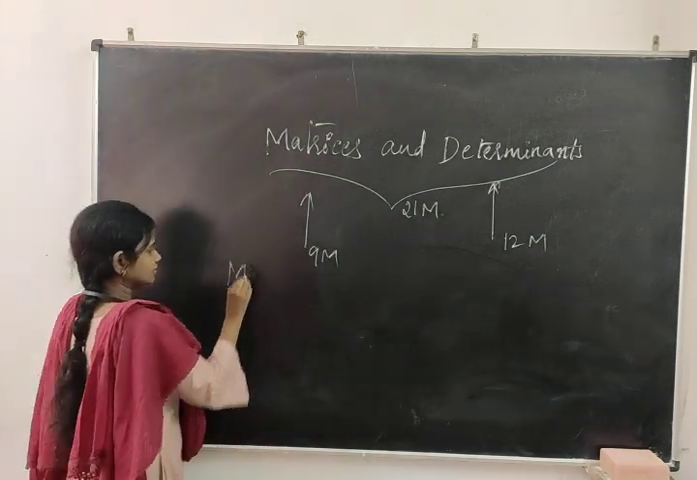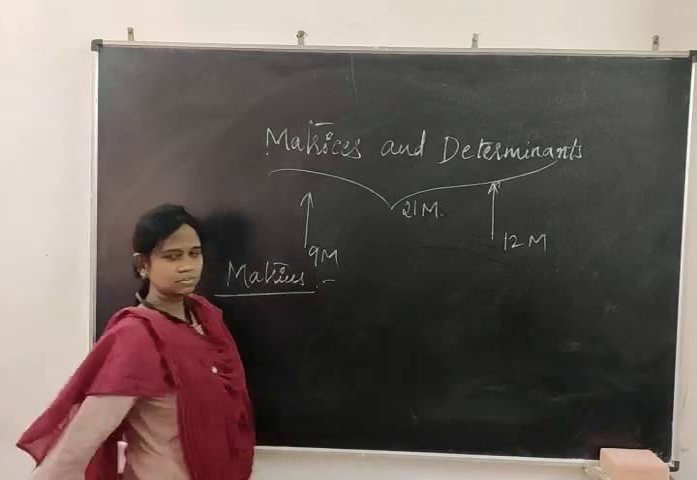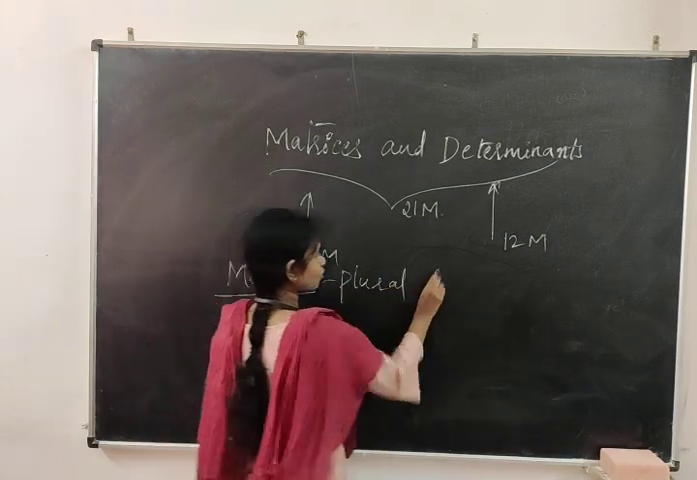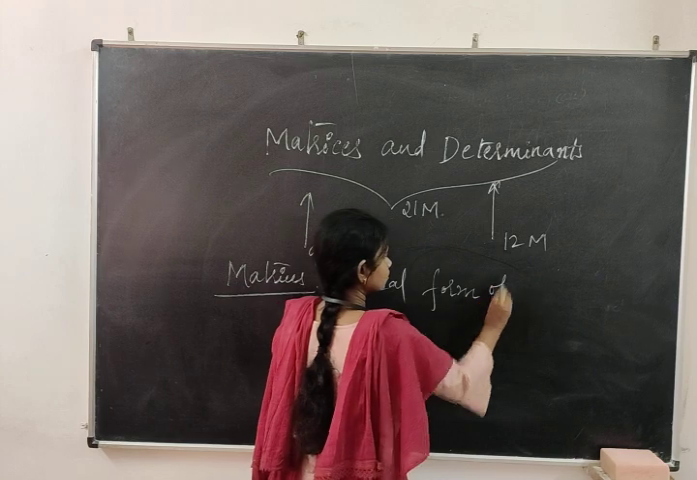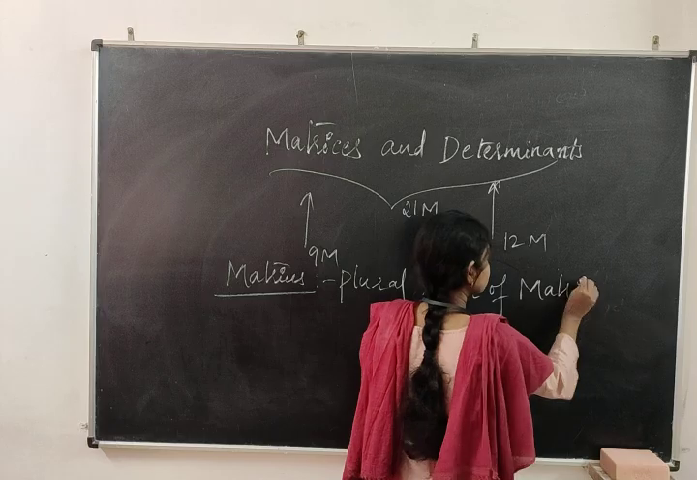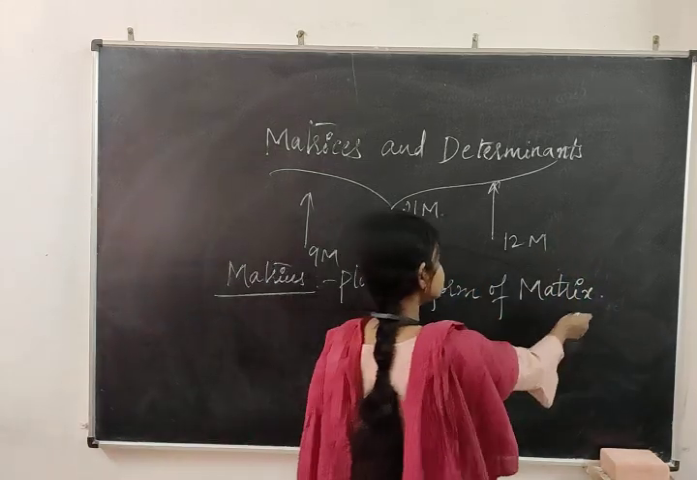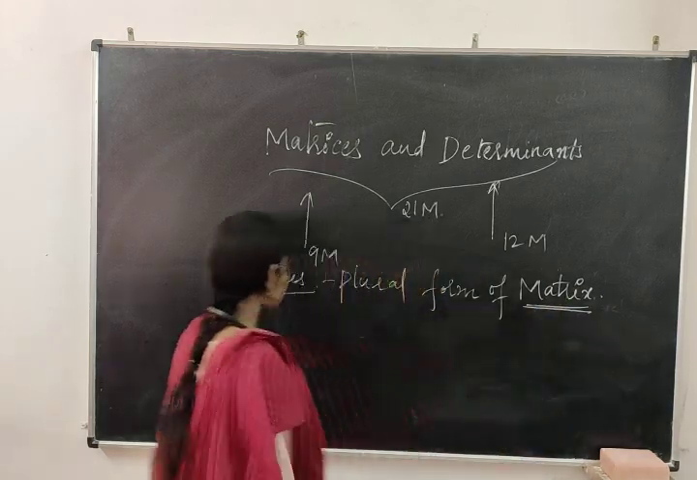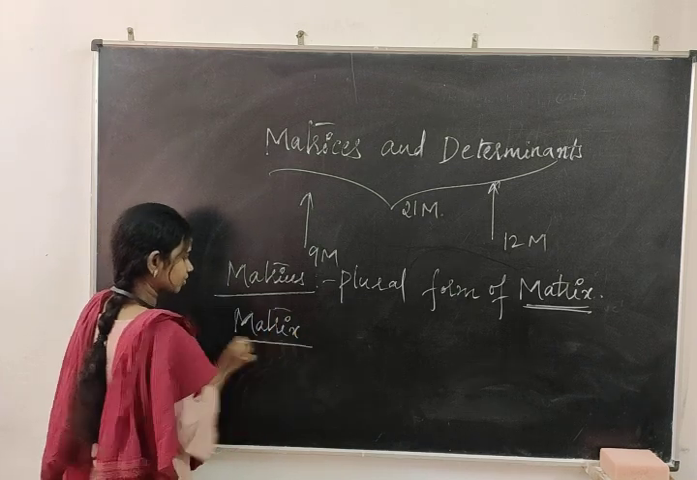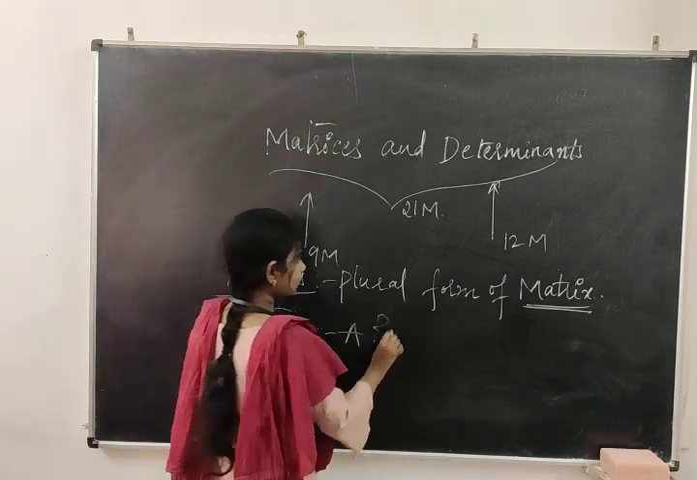So, what are matrices? Matrices are the plural form of matrix. Now the question arises, what is a matrix? We will take that also. Matrix: it is a rectangular arrangement of